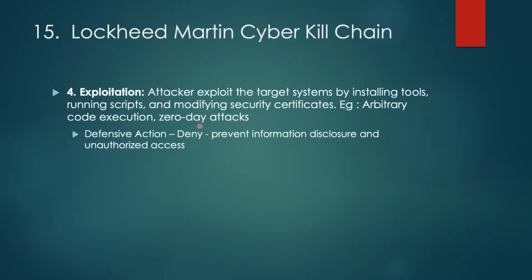Next one in this cyber kill chain is exploitation. So once we have already delivered our virus, our malware, trojan into our target system, we can exploit their system by installing various other tools, running scripts, and also we can modify the security certificates of that particular system, networks, etc. Some examples of it are arbitrary code execution and zero-day attacks, which we can do when we already know about the vulnerabilities within the system, and we can exploit those.